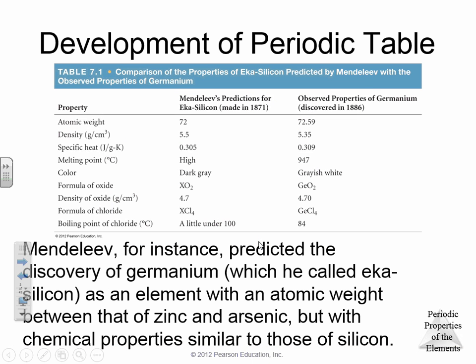On this slide here, you don't have to necessarily write this down. Just know that he predicted elements that had not yet been discovered. Made in 1871, Mendeleev correctly predicted the atomic weight of the element that was going to be below silicon. You can see here as you go across the screen, he was darn close on density, formulas, atomic weight, everything along the way. So it's actually pretty spot on. Mendeleev predicted those based on the characteristics on the periodic table.